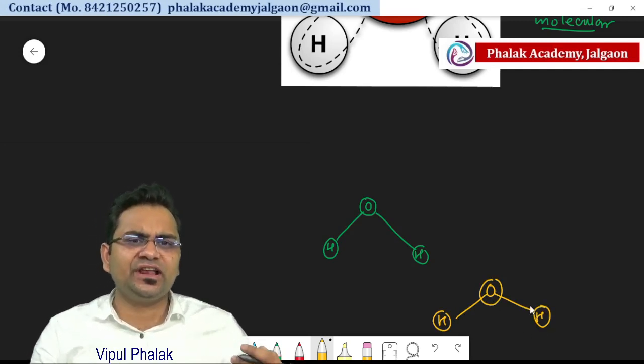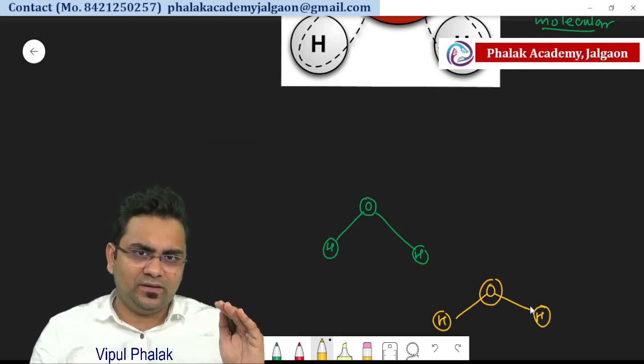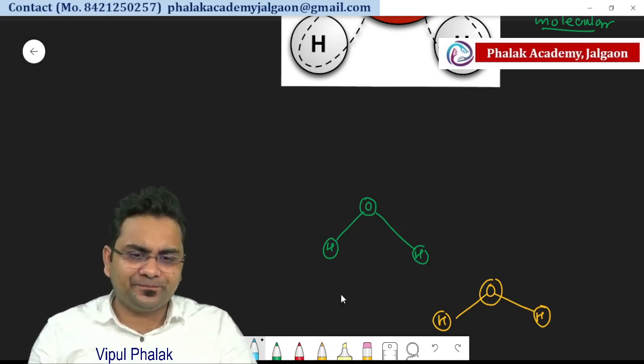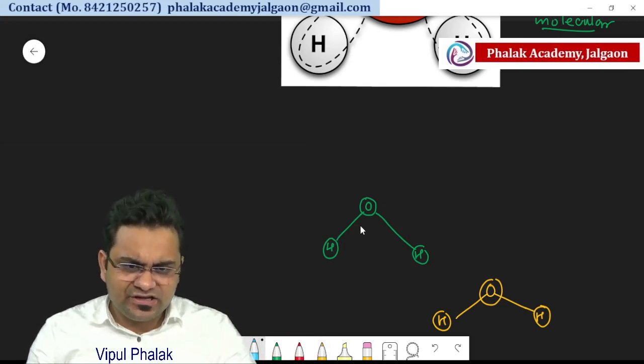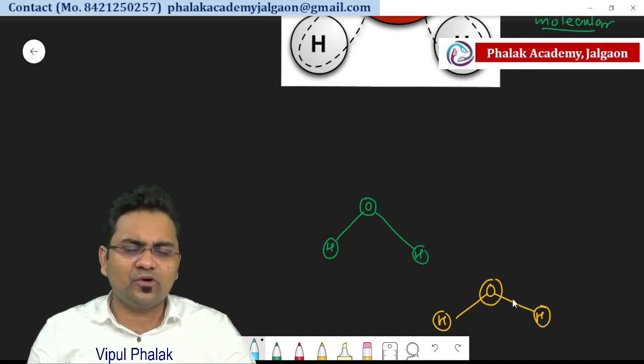Whenever they share the electron, a partial charge will remain, and the partial charge is denoted by the symbol delta. Here you can see there is a bond between oxygen and hydrogen, that is a covalent bond.